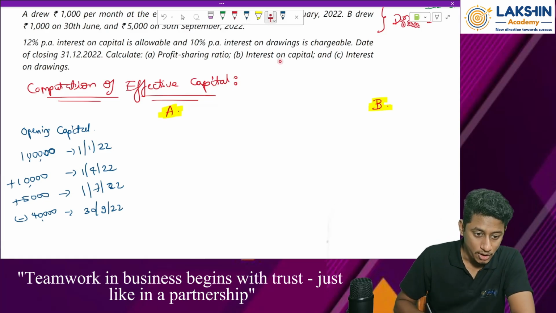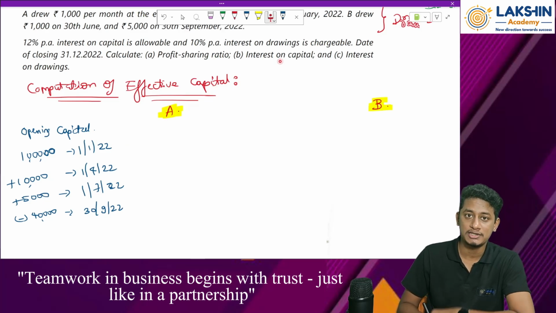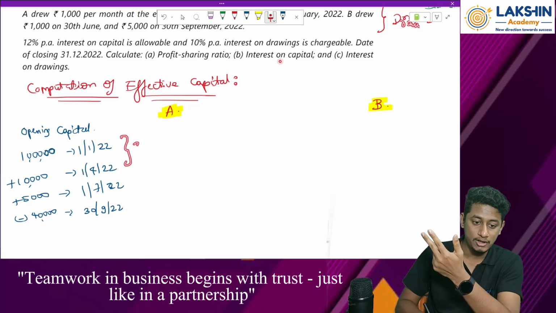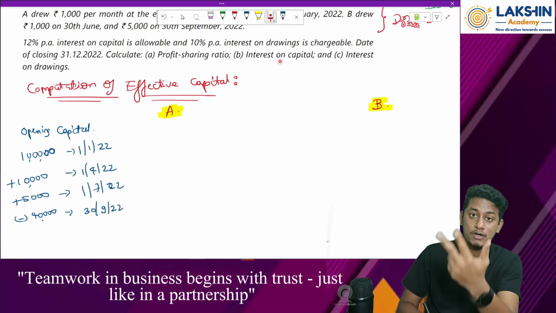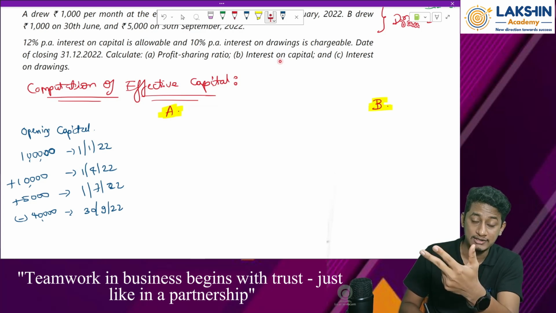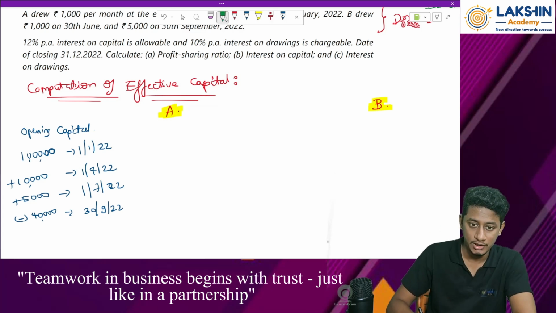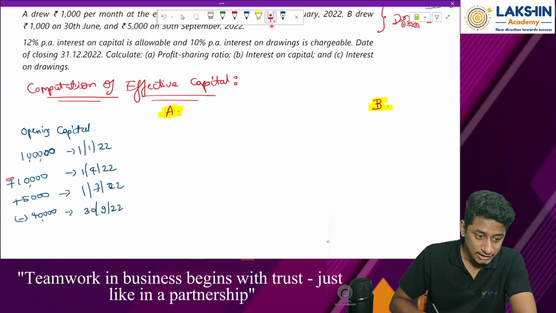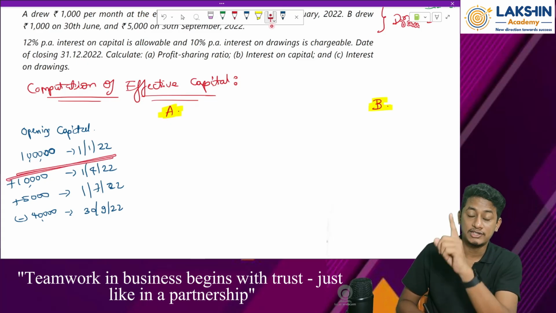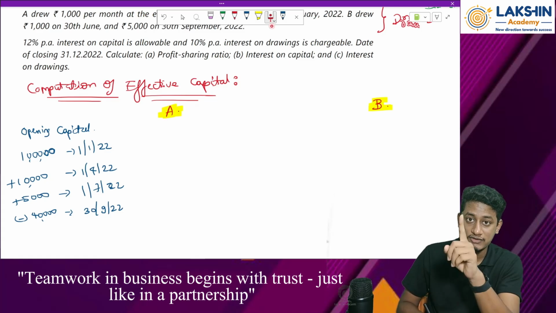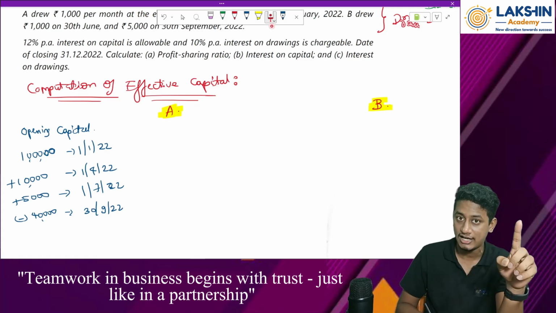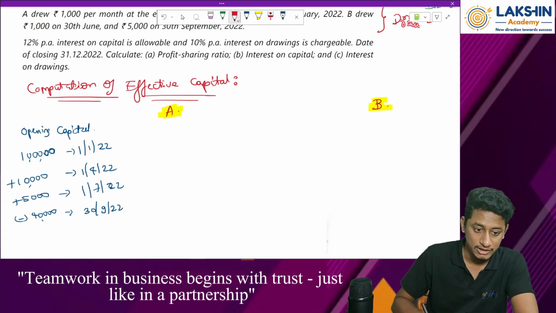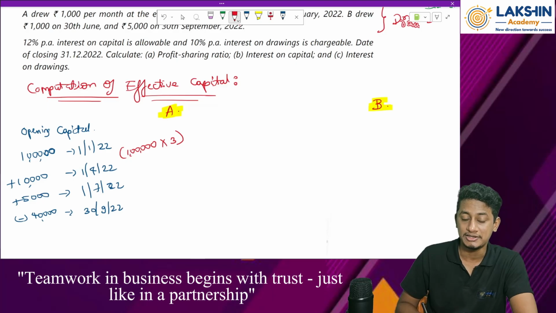See, from 1st of January to 1st of April, how many months? Jan, Feb, March. So a period of 3 months. For these 3 months, what was the capital balance? It was rupees 1 lakh. Till 31st of March 2022, there is no change in the capital. It is rupees 1 lakh only. So therefore, what I will do is 1 lakh into 3 months.